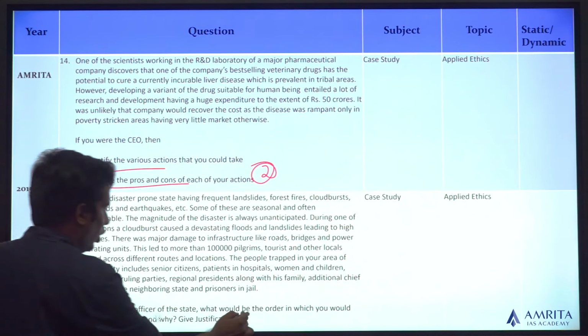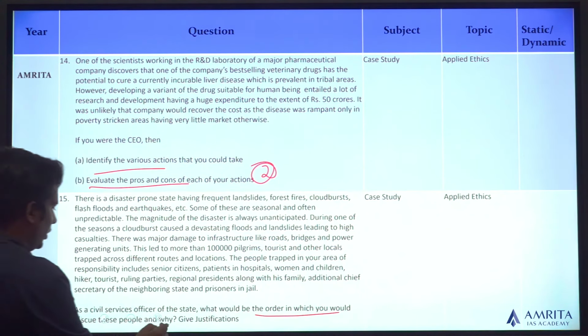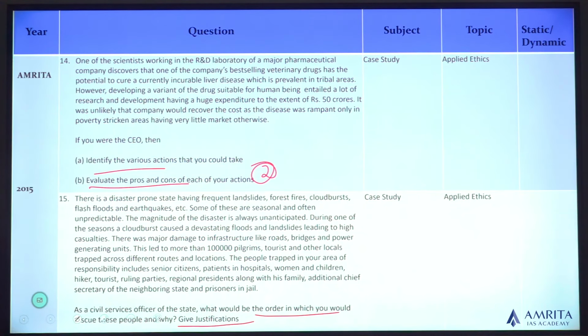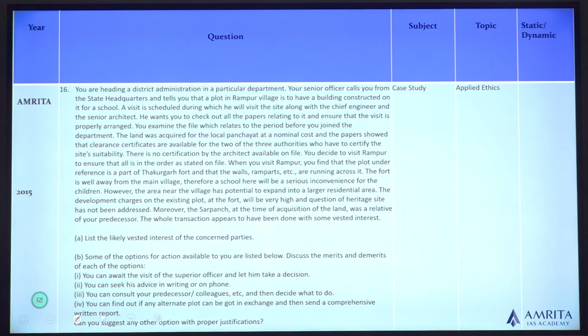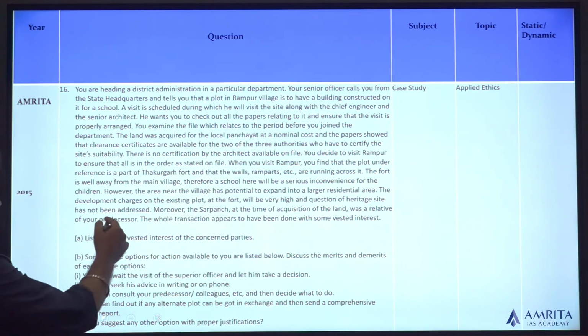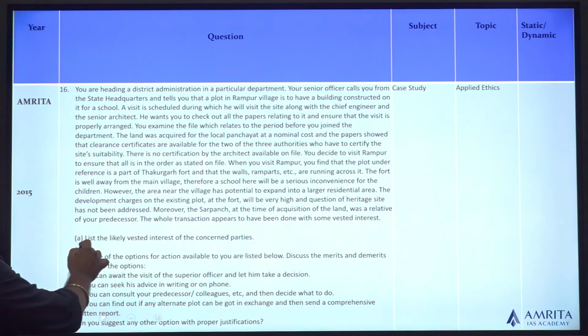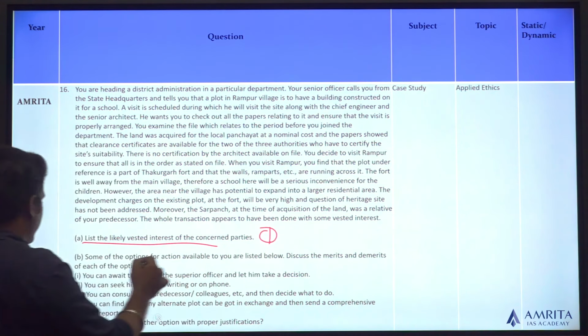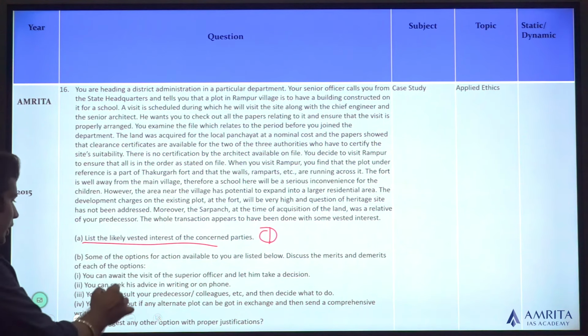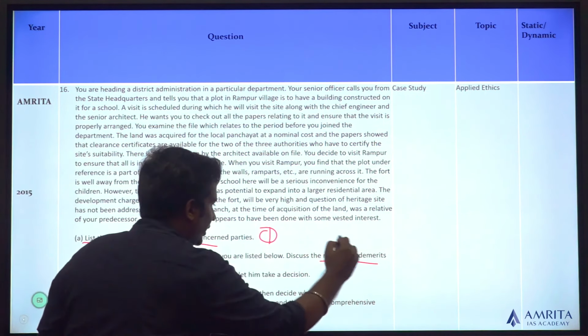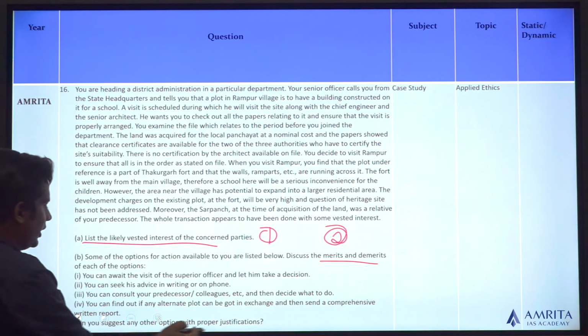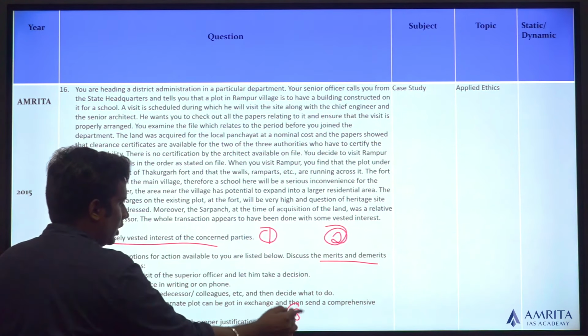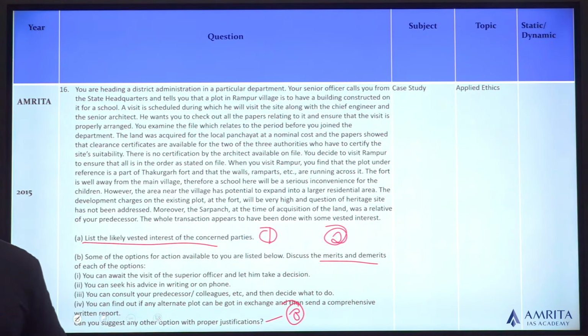Then what would be the order to rescue the people, give justifications. So it's a disaster situation, they are asking you what is the order that you will be saving the people. Then they ask you to list the likely vested interests, that is 1 question. They've given some options. They want you to discuss the merits and demerits of it, and finally they can ask for other options, and you can give the justification if you are choosing any other option. In short, 3 questions again for this case study.